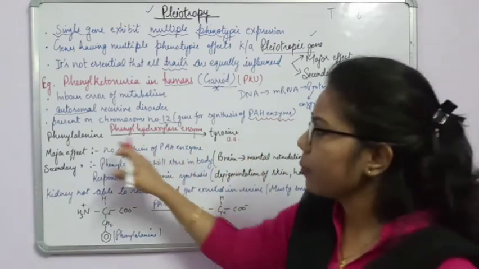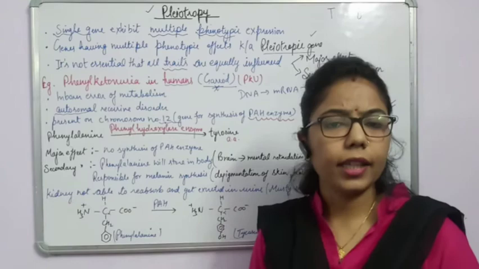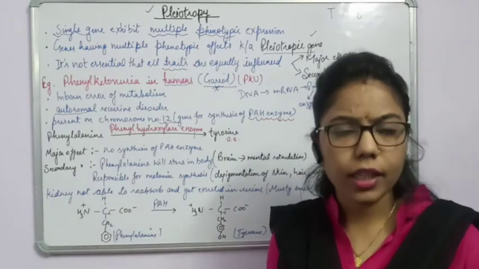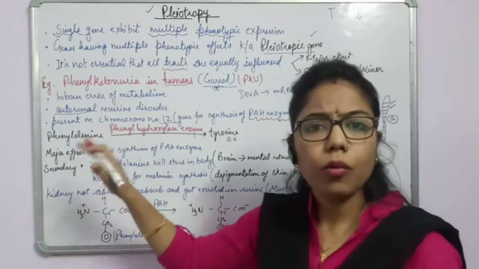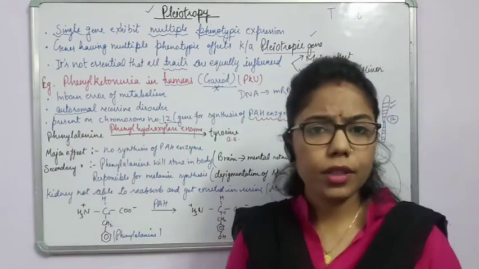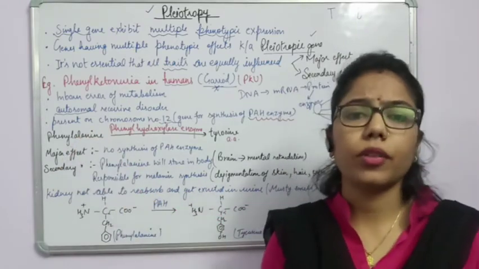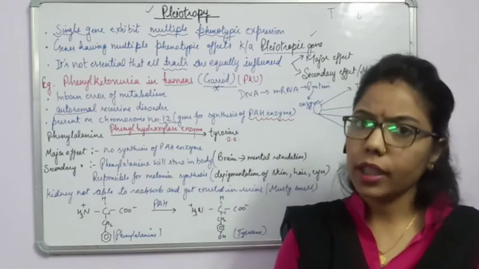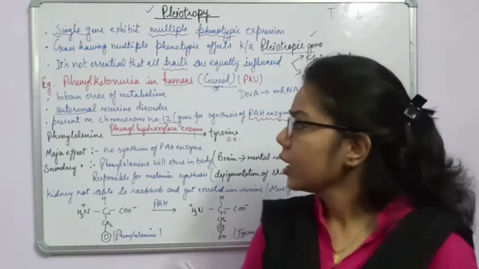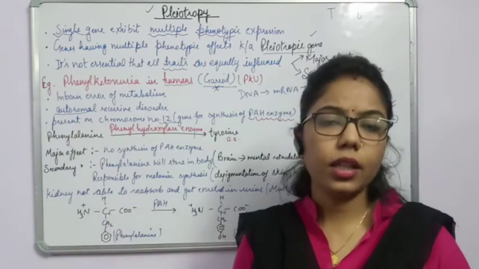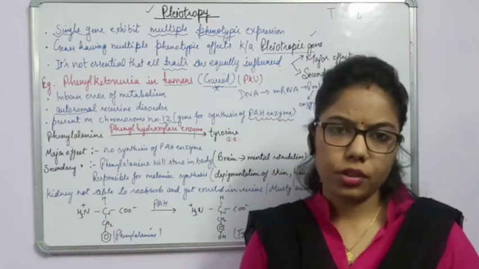Due to this, the phenylalanine will start accumulating in our body. If it accumulates, it will give some side effects, or we can say some symptoms, and there will be phenylketonuria disease, because this amino acid will be in a larger concentration,